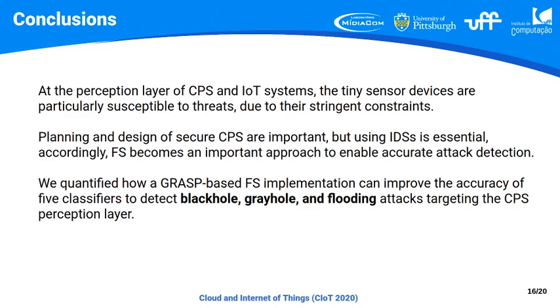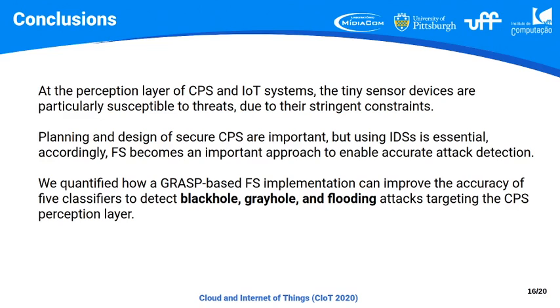So we need to use some IDS to take action when a new attack is occurring, and this attack may not have been predicted in the planning and designing phases. So feature selection is very important. It's a very important approach to obtain accurate and timely attack detection.